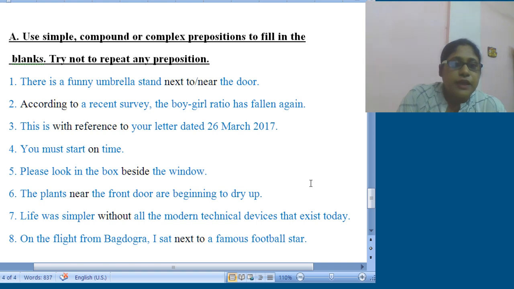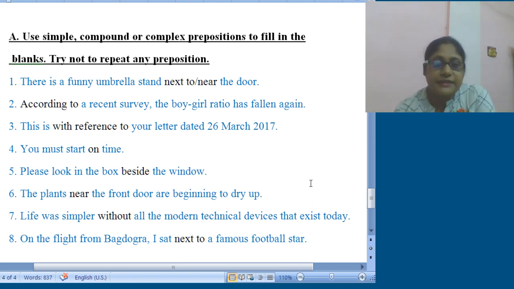Number 5, please look in the box beside the window. So beside, it comes under, tell me, yes, it comes under compound. Then number 6, the plants dash the front door are beginning to dry up. So near the front door, simple obviously.